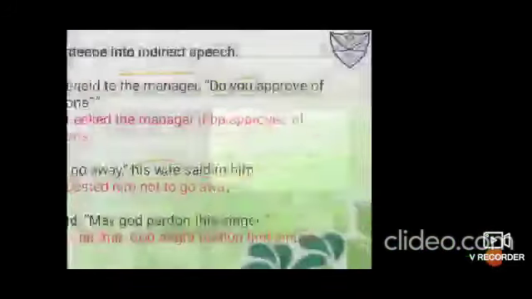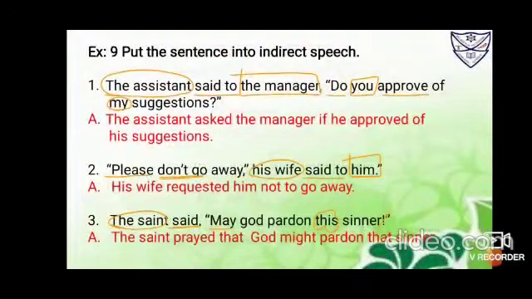So do approve is your verb. Fine. So it is simple present tense. The simple present changes to simple past tense. So do approve changes to approved. Now next thing is third step. The assistant is the speaker, circle it. The manager is the listener, so you have to put a box. Inside the inverted commas, you, second person, put a box. My, first person, circle it.